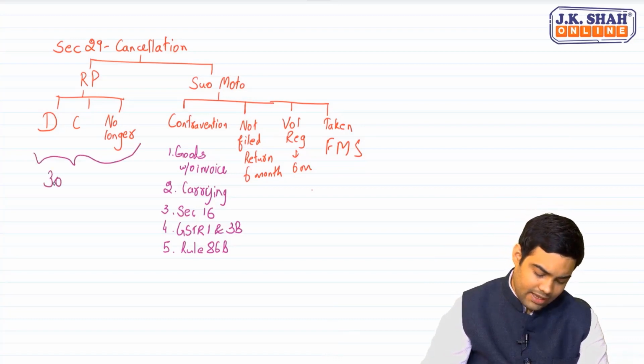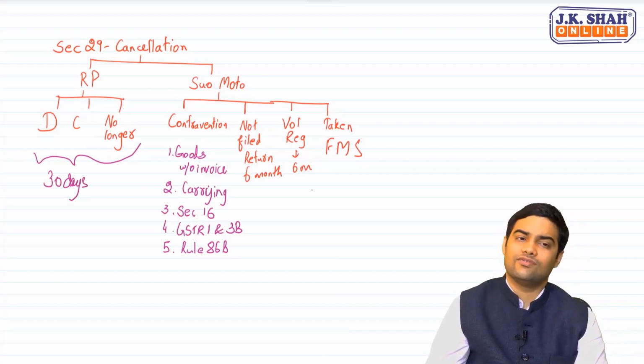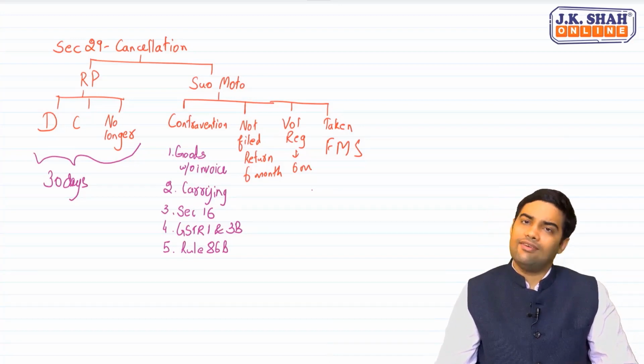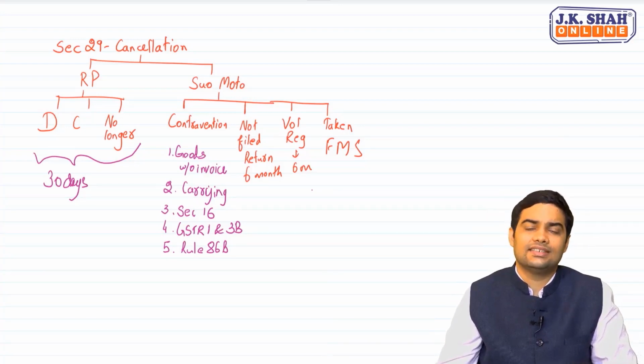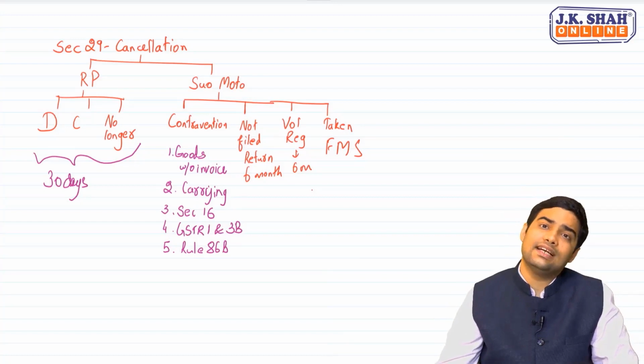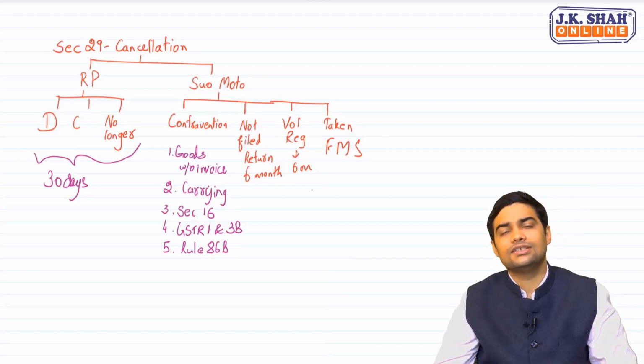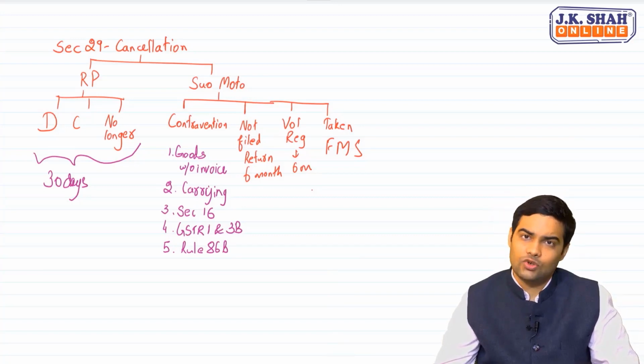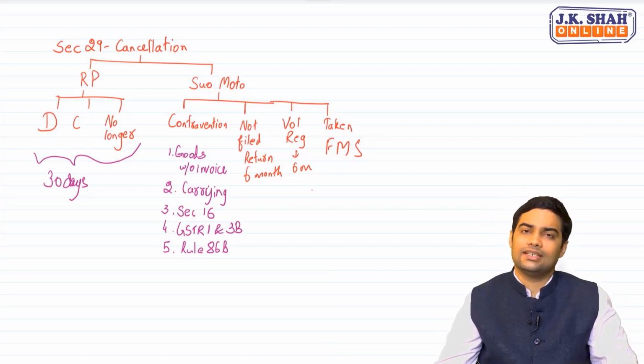Here, I apply within 30 days and then the officer has to pass an order within 30 days. If he wants to reject it, then he has to first give me a notice. I will reply. Then within 30 days, he has to pass a decision. In suo motu, will he cancel directly? No. First, he will issue a notice. Then, I will have to reply. Then, he can pass an order.